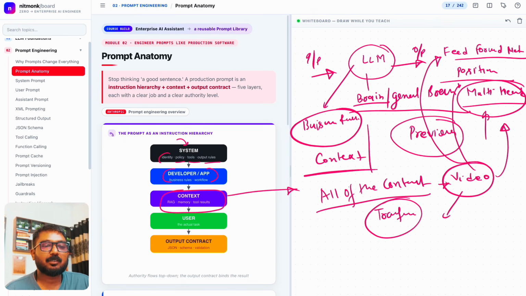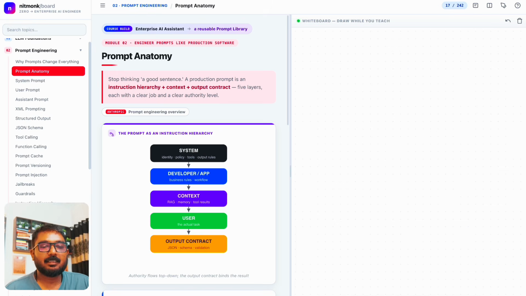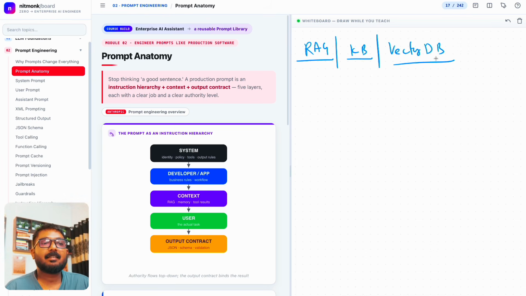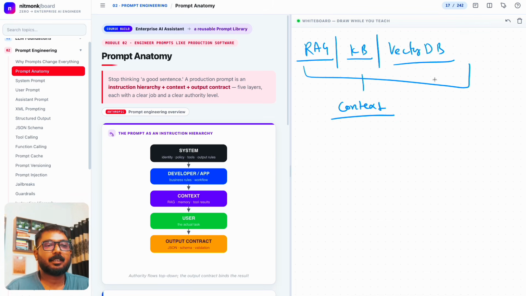And that context comes from a different form. So you don't have to get scared of these different terminologies. Let's say for example RAG, knowledge base, vector database. They are like a database that we used to use, but they have a different infrastructure architecture, and they are responsible for generating context, right?